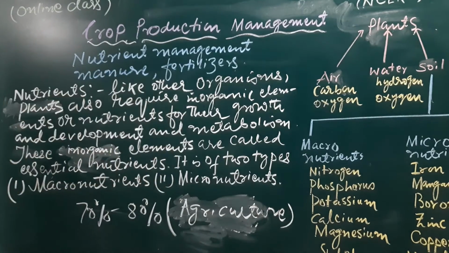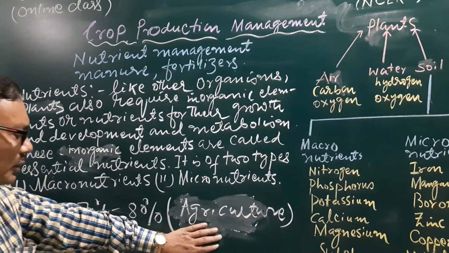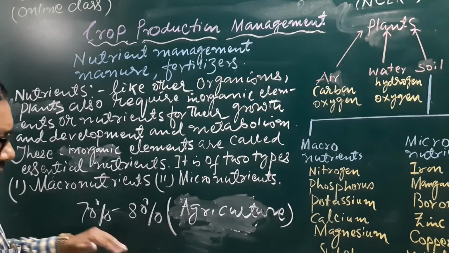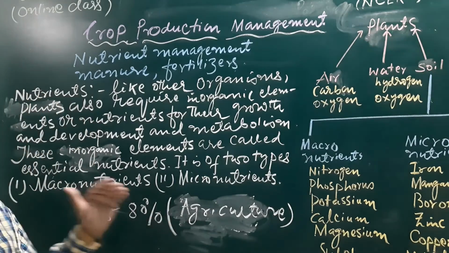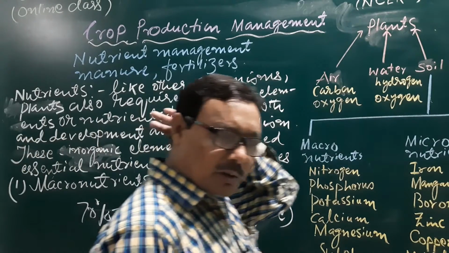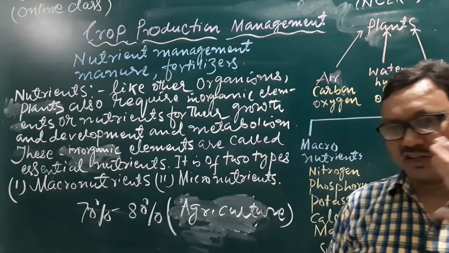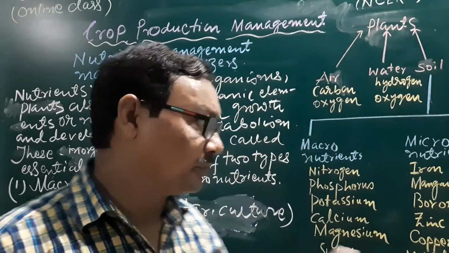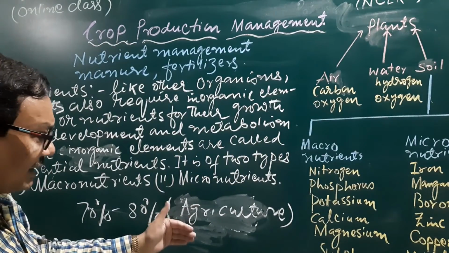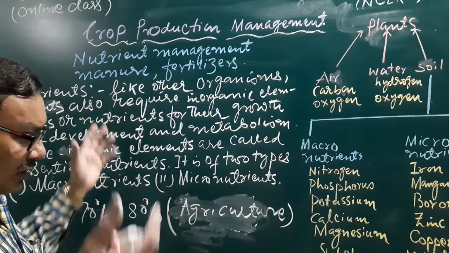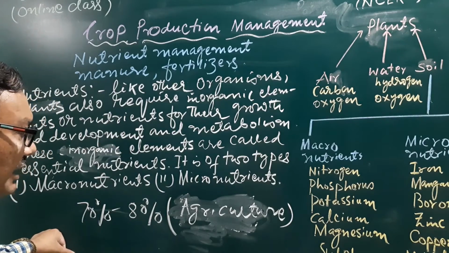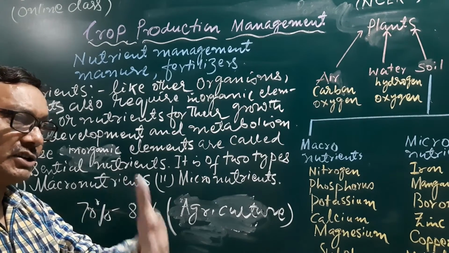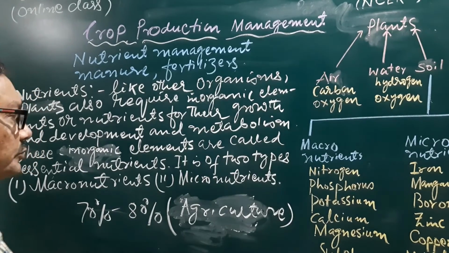The people who depend upon agriculture may be small scale or large scale. There are people who have a lot of things in the agriculture field, everything present because of their better economic condition.